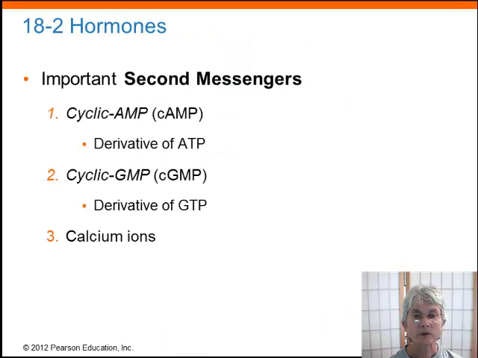Some examples of important second messengers that we've identified include cyclic AMP, cyclic GMP. AMP and GMP are both derived from nucleotides, adenosine and guanine. And a third one is calcium ions. Now, these processes are pretty complicated, and there's a whole network of second messenger systems within the cell. So these are just examples and they're not even a complete story. We're just getting the barest of introductions to the whole idea of second messengers.